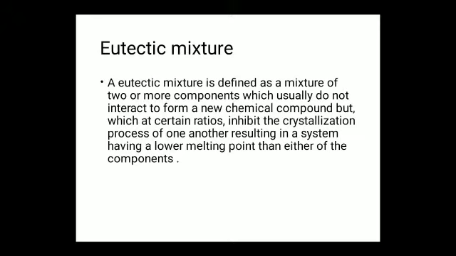It is a word derived from Greek. Eutectic means easily melting. These mixtures are defined as two or more components which usually do not interact to form a new chemical compound, but which at certain ratios or proportions inhibit the crystallization process of one another, resulting in a system having a lower melting point than either of the components. In this process, the melting point of the two components decreases below that of the individual components.